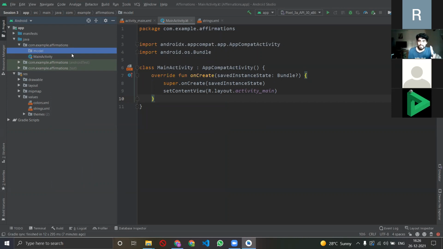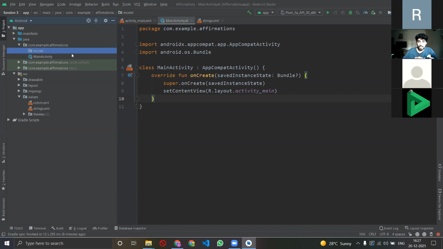And so now I've made a package, right? Called model. Basically, I'm now telling Android Studio that all the models of my app should be in this package. Models essentially mean that whatever you want your app to have. Let's say if I was building a website, right? And in a website, there was a model that there are multiple users, but there are a lot of things that I want the app to do, right? So one of that would be my model.